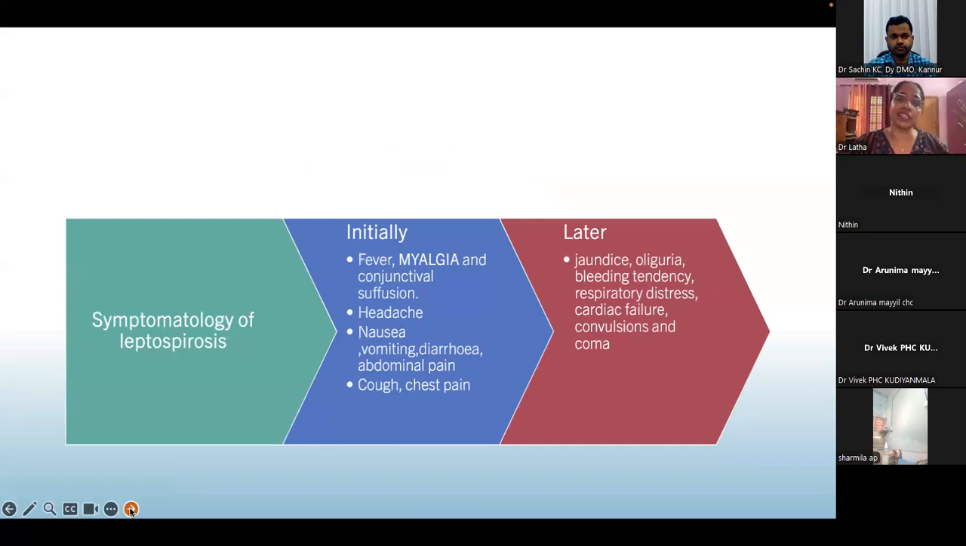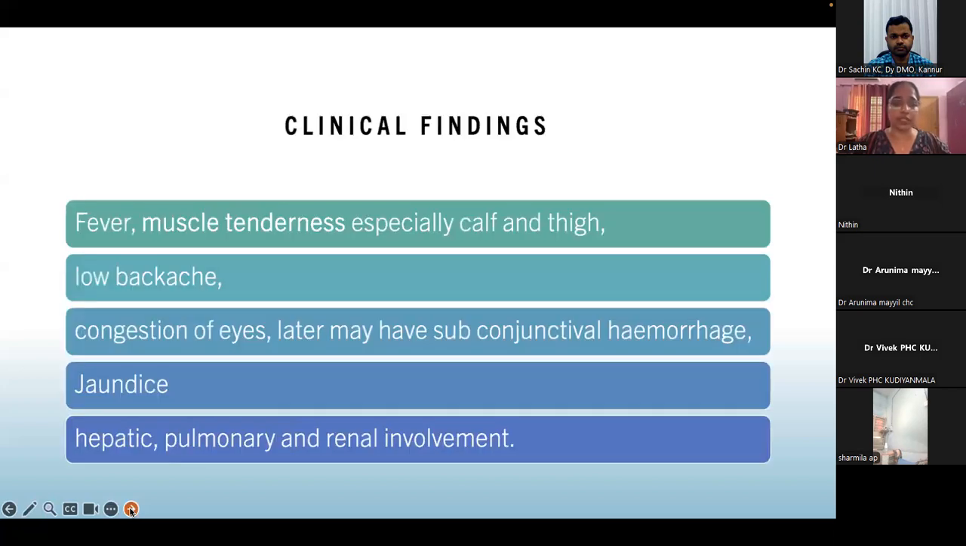Some earlier days, when we were doing our MBBS, it was like if the person comes with respiratory symptoms, it is not leptospirosis. But now it's not like that. Even patients coming with cough, chest pain, sometimes they have leptospirosis. Later on, they develop jaundice, oliguria, bleeding tendency, respiratory distress, cardiac failure, convulsions, and coma.